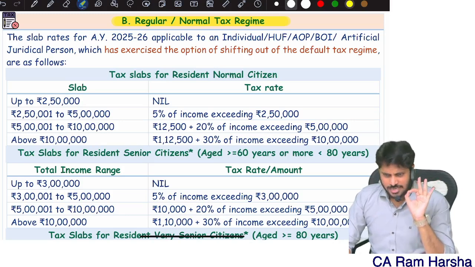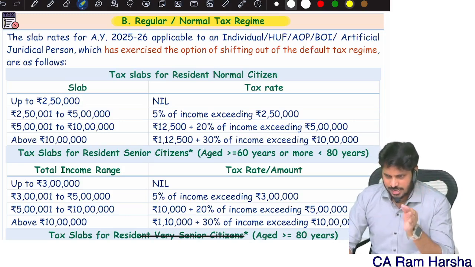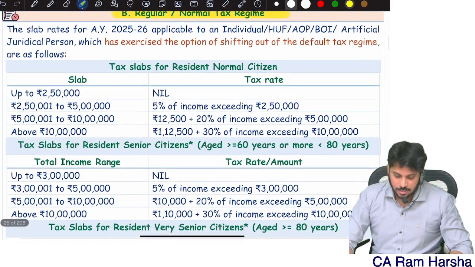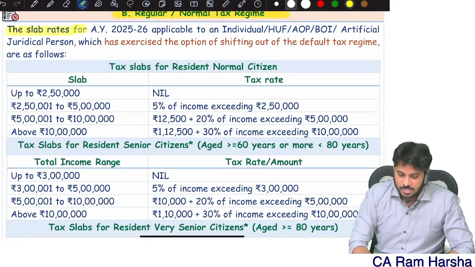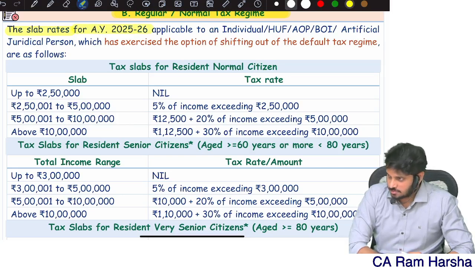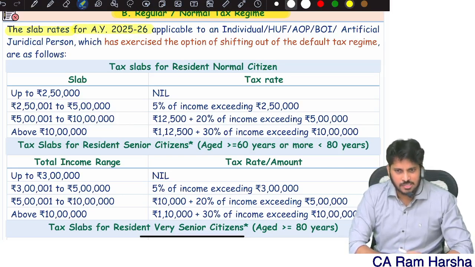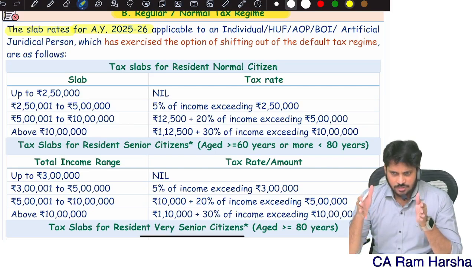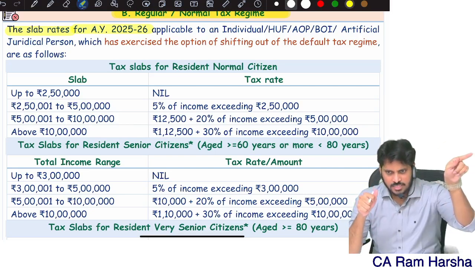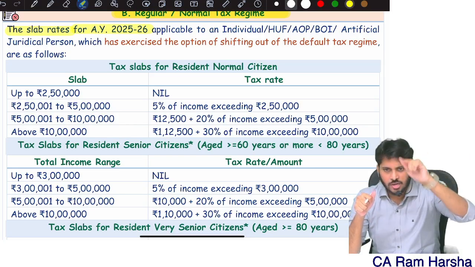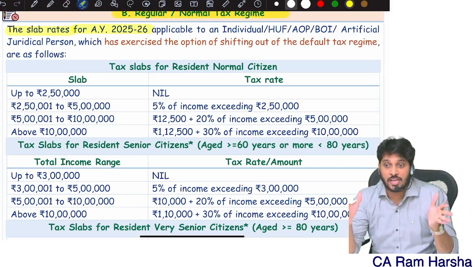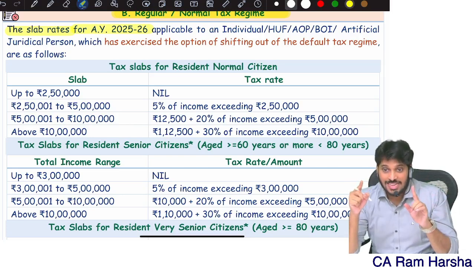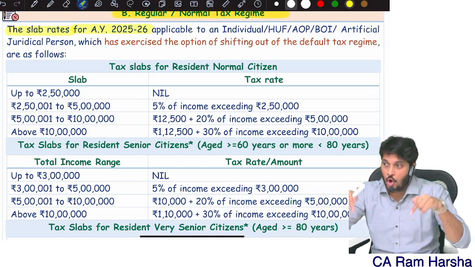Normal tax regime, individual, resident. What is the tax rate applicable? The slab rates for assessment year 25-26. Assessment year 25-26 means we are computing tax liability on which year's income? Previous year 24-25 income. If you are earning any income in 24-25, tax on that income will be calculated as per the below rates.